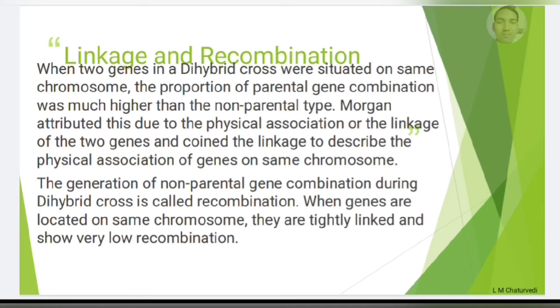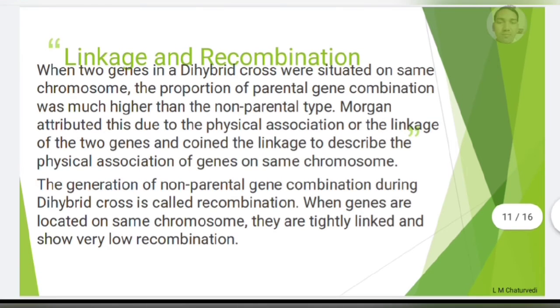If we study the F2 generation, the phenotype ratio is 9:3:3:1, where 9 is similar to the dominant parent and 1 is similar to the recessive parent. But there are two new combinations, 3:3. These two combinations can be formed only due to recombination. So both are good: linkage can preserve characteristics, and recombination can make variation for evolution.